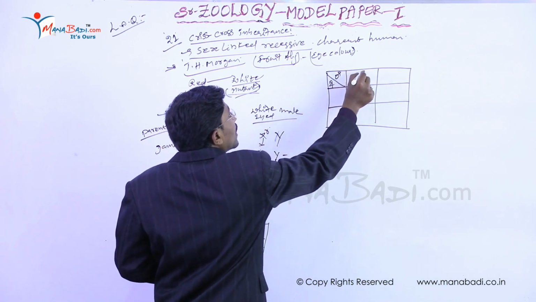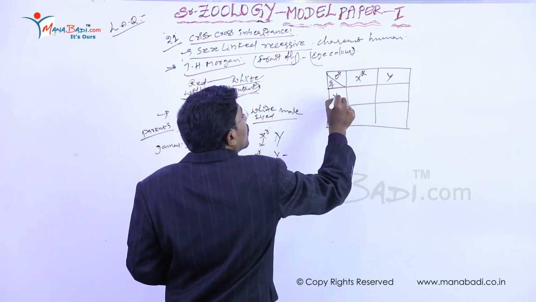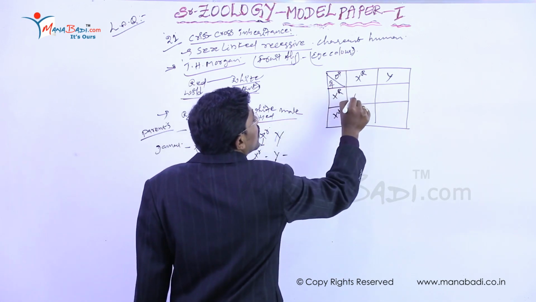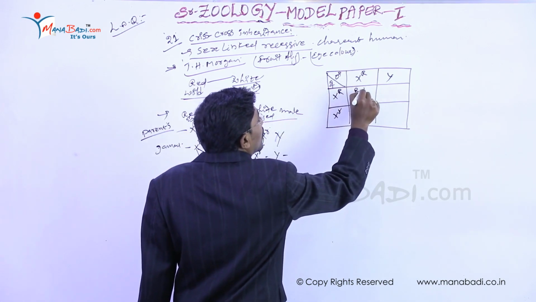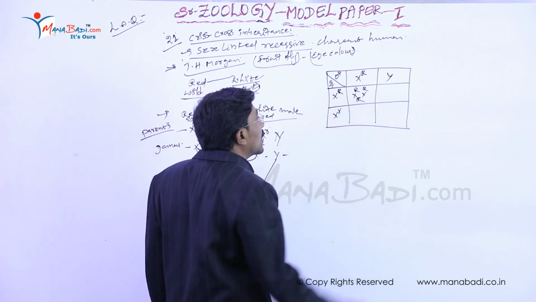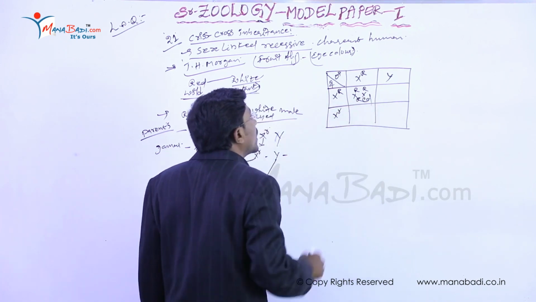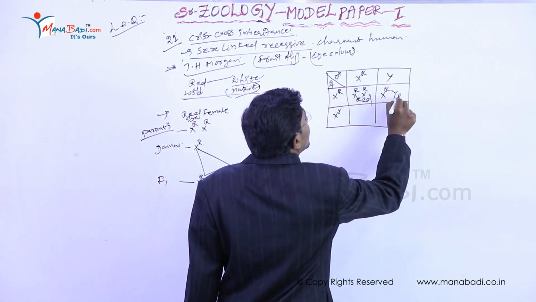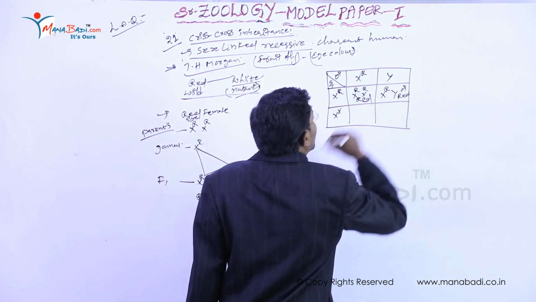Which are that? Capital R, Y, capital R, small r. Now we substitute capital R, right? It is the homozygous red-eyed fruit fly, X R Y. It is a completely red-eyed male.